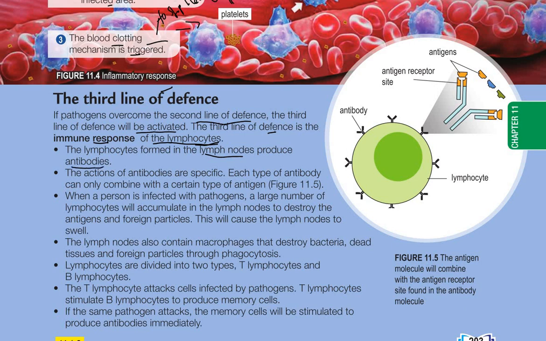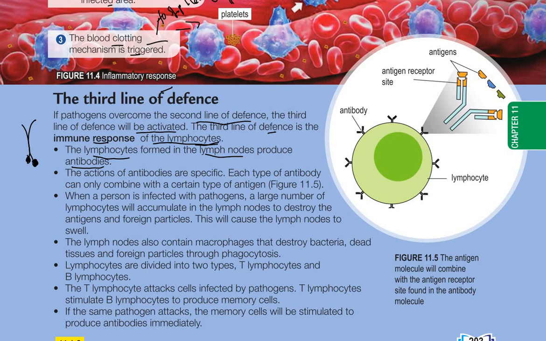You still remember the lymph nodes in the lymphatic system along the lymphatic vessel, right? So we have the lymphatic vessel, and we have a lot of nodes here, the lymphatic nodes. Inside the lymphatic nodes are lymphocytes, so lymphocytes produce antibodies. You can see here, this is a lymphocyte. The antibodies will be produced at the surface of this lymphocyte. Antibody is a protein, right?